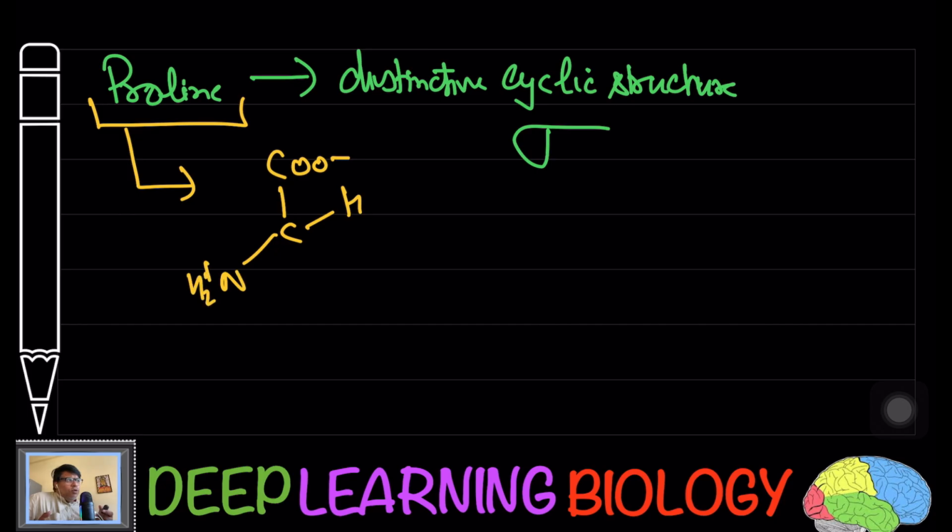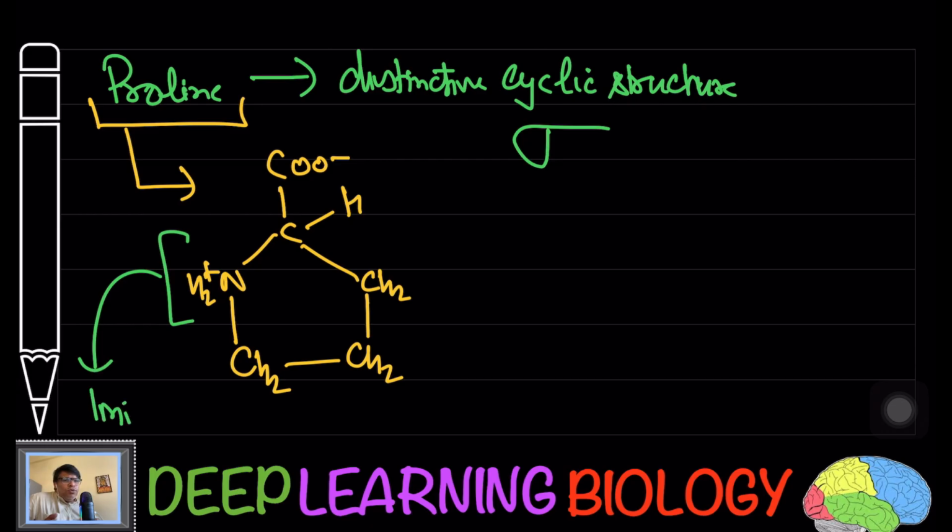If you draw the structure of proline, you are going to see the presence of an amino group.